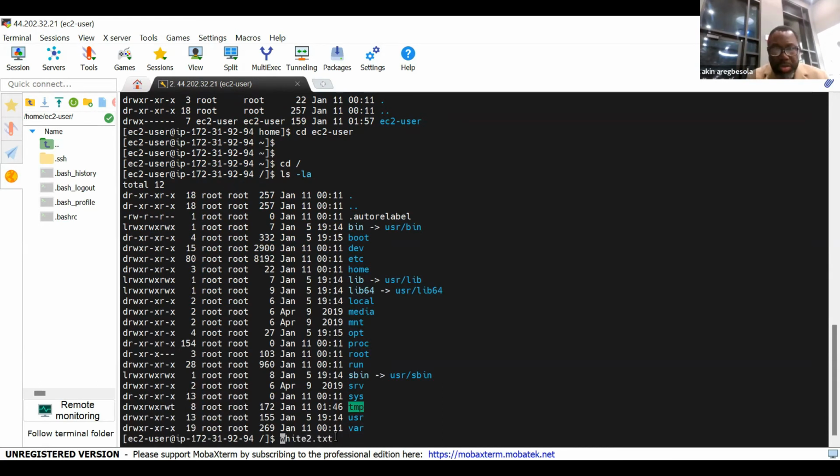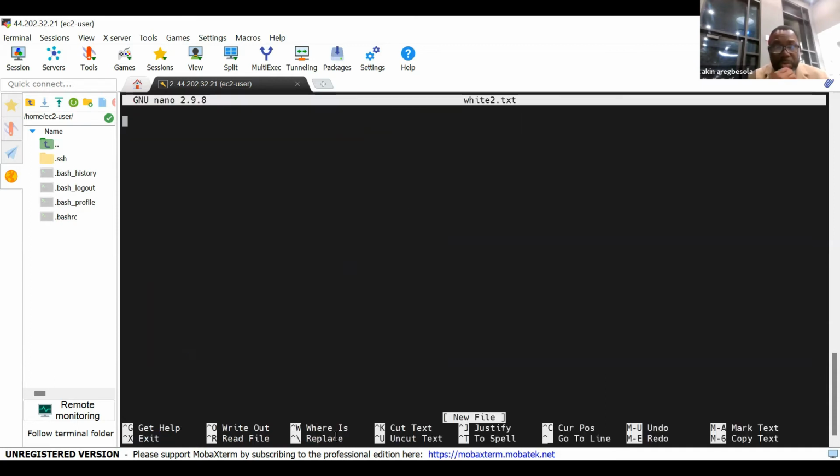Let me call it white2.txt. How do I want to edit this file? Let me use nano to edit. Nano. All right. So I come here and I say, just a sample file. Never mind about the nano. All right. So what do I want to do? I want to save. Control O. You want to save? Yes.